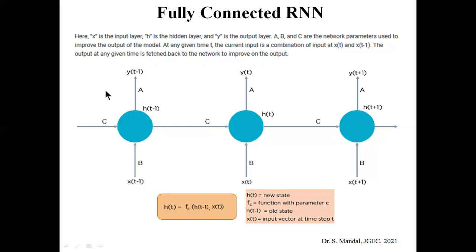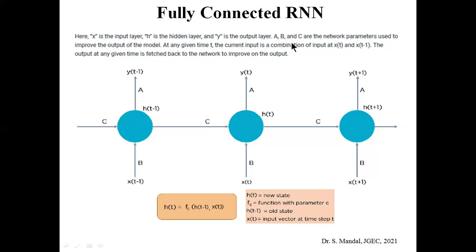So you can see that in a recurrent neural network, one input is xt minus 1, and another is coming from the previous state. Based on this value xt minus 1 and the previous state, the current state has been calculated, that is ht minus 1, and based on this value yt minus 1 has been predicted. So here x is the input layer, h is the hidden layer, y is the output layer, and a, b, c are the network parameters used to improve the output of the model.